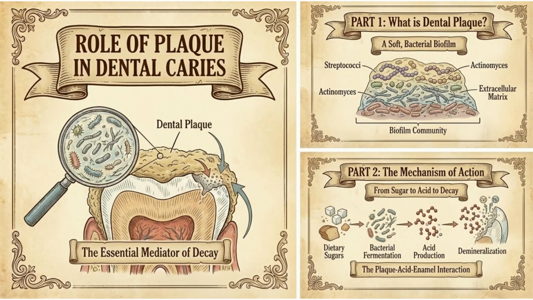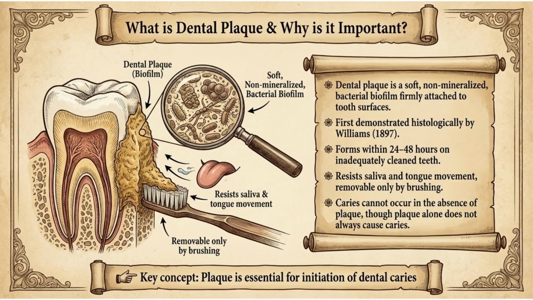Let us now focus on the role of dental plaque in dental caries. Dental plaque is a soft bacterial biofilm that forms on teeth within 24 to 48 hours. It resists saliva and tongue cleaning, removable only by brushing. Plaque is essential for dental caries initiation, though its presence alone doesn't always cause cavities.